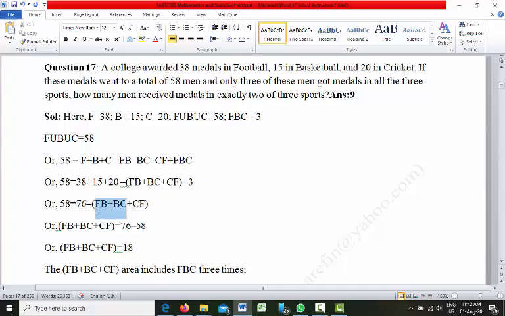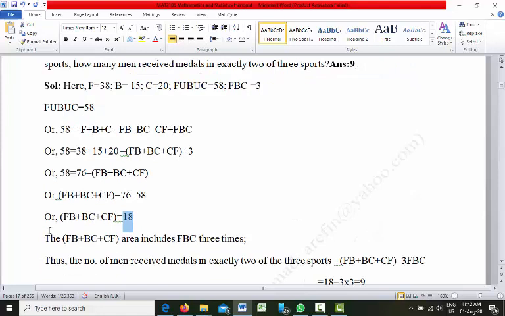Now if you move this one to the right hand side, it will become plus, and if you move this one to the left hand side, we will get 76 minus 58, which is 18.